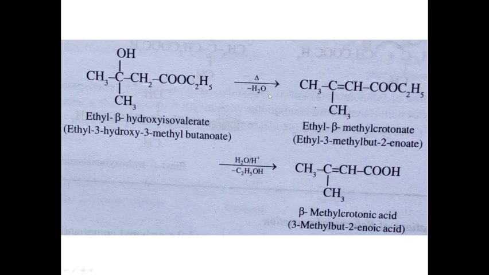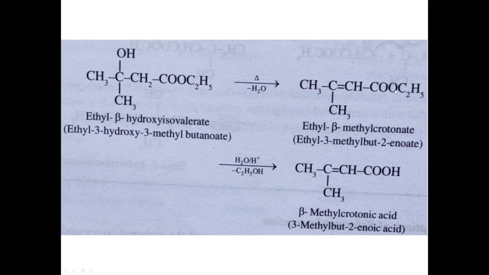On heating, one molecule of water will eliminate. One hydrogen on this carbon atom will be removed, and together with this OH will form a water molecule and get removed. Dehydration will take place, and then we get (CH3)2C double bond CH, C double bond O, OC2H5. This compound is ethyl beta methyl crotonate.